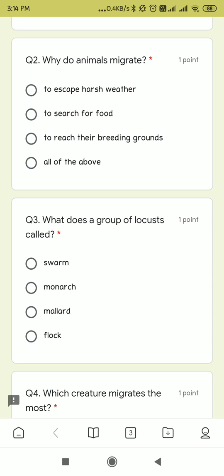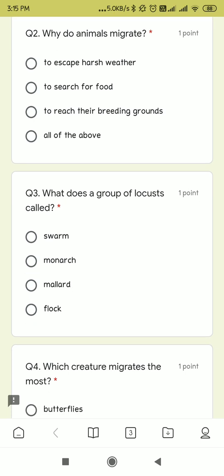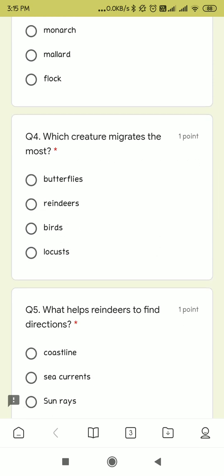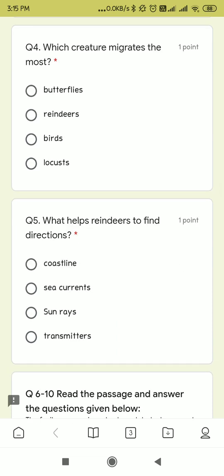What is a group of locusts called? Swarm, monarch, mallard, flock. Which creature migrates the most? Butterflies, reindeer, birds, locusts. What helps reindeer to find direction? Coastline, sea currents, sun rays, transmitters. Now we will read the passage.